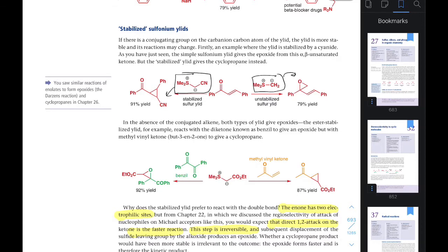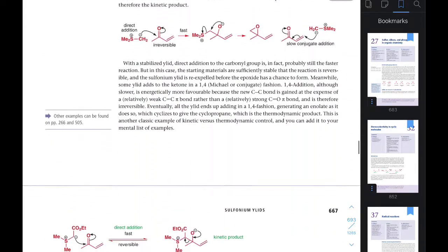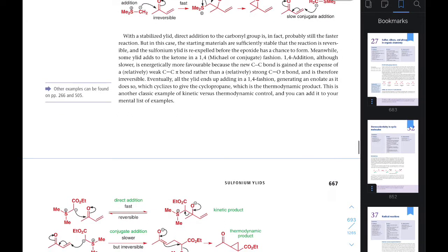This is very important. Similarly, this is also an example of a stable ylide. In the presence of these it undergoes this type of reaction, but when there is no olefin, it undergoes this type of epoxidation. So you have to know each and every example. You have to make a short note on that. Okay, don't forget to make short notes. So you have to first cover this sulfur, silicon, phosphorus chemistry.